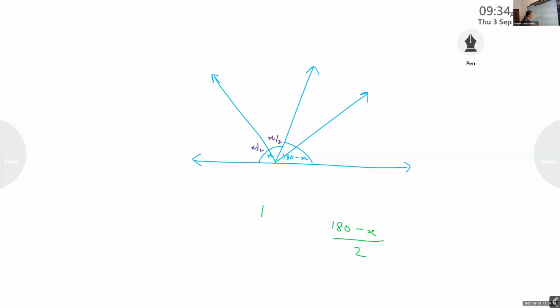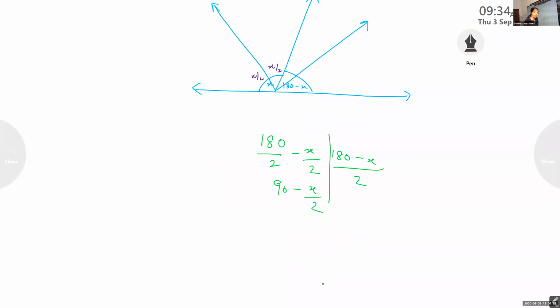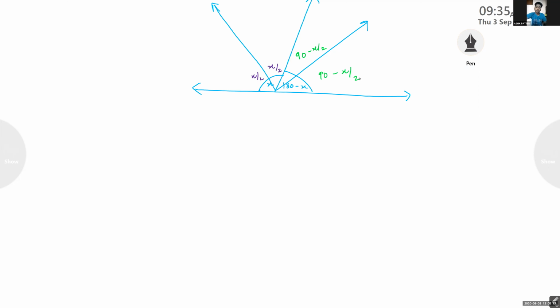See, children, (180 minus X) by 2 is 180 by 2 minus X by 2. What is 180 by 2? You are dividing both by 2, right? 180 by 2 is 90. But X by 2 you should write like that itself, it is X by 2. So this part you can write as 90 minus X by 2, and 90 minus X by 2. Clear, children?